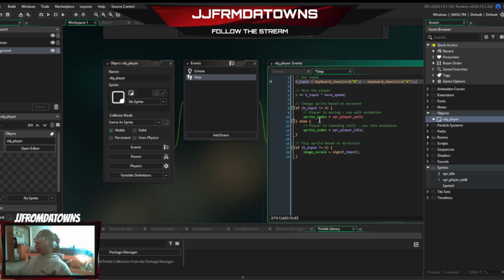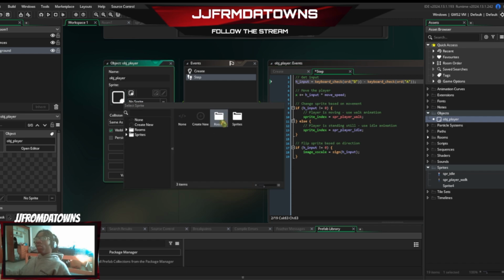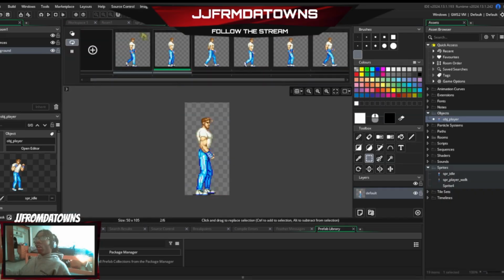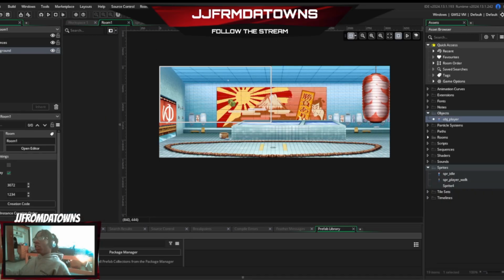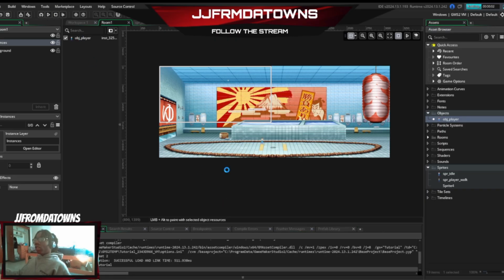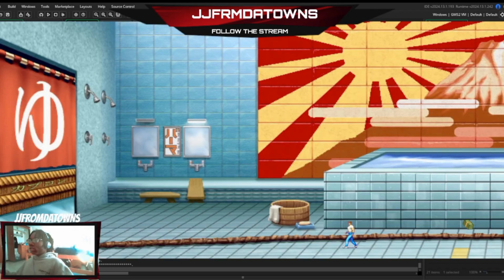We want to use D and A to move. And let's attach a sprite. Let's attach the idle onto there. And then go to the instances layer, drop this small guy in there, and test it. The player moves perfectly. We just need to make him bigger.